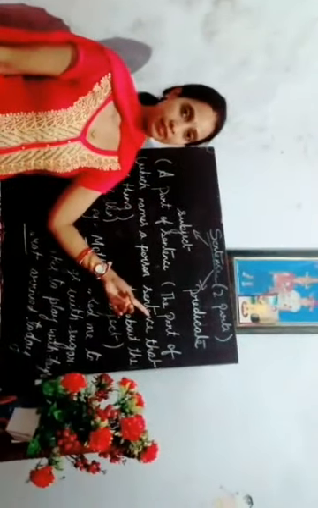Next example: Nusrat arrived today. Here again the name of a person is given. That is the doer in the sentence, Nusrat. Nusrat becomes the subject in the sentence, and arrived today becomes the predicate in the sentence.